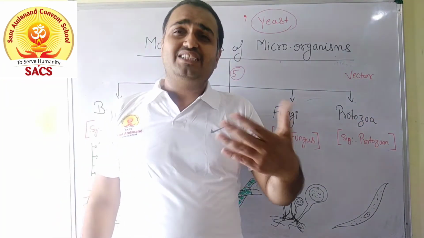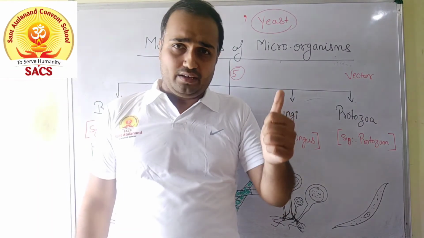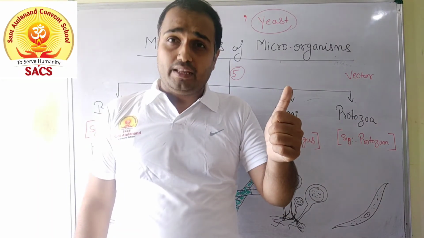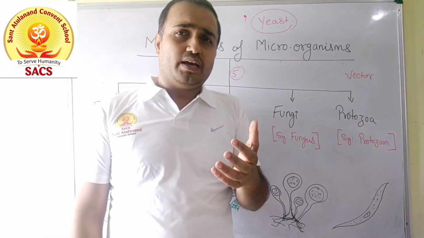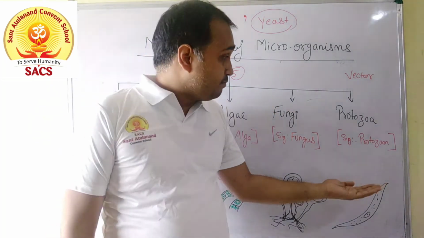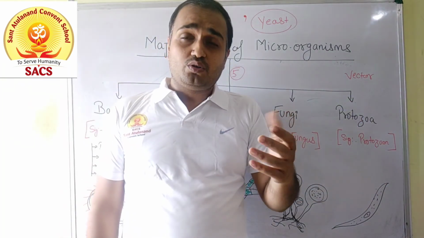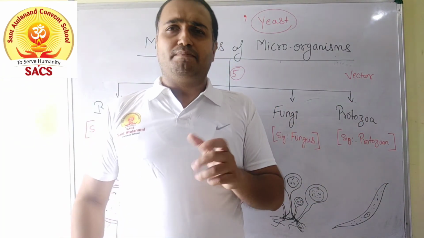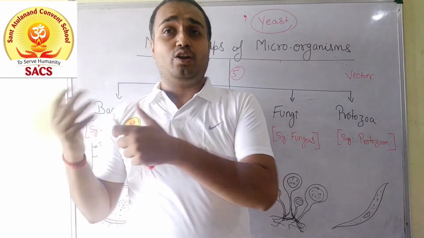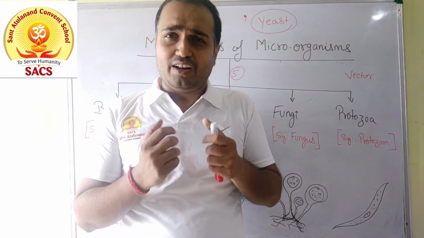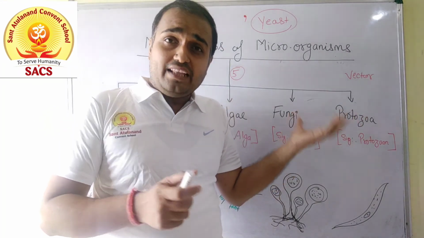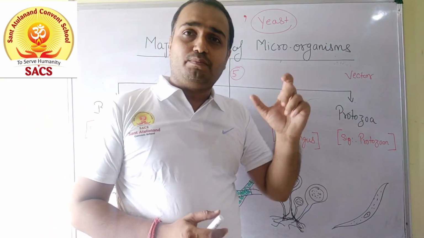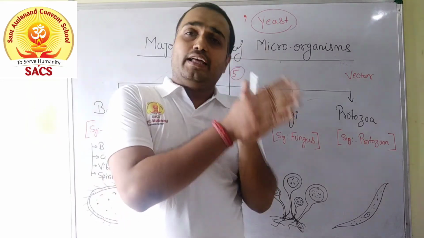They cause various types of infection in our body, like malaria, a very common term. Malaria आपने सुना होगा. Malaria, this disease is caused by a protozoan whose name is Plasmodium. But by mistake, sometimes we say the female Anopheles mosquito causes malaria. No, the female Anopheles does not cause the malaria disease. Okay, it carries this Plasmodium protozoan from one body to another body.